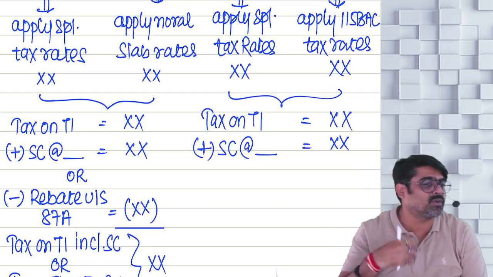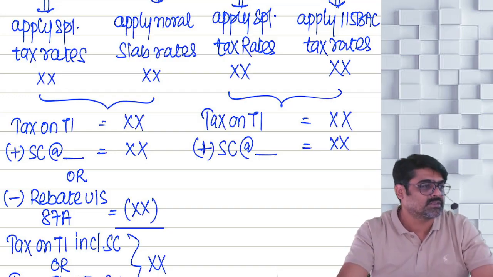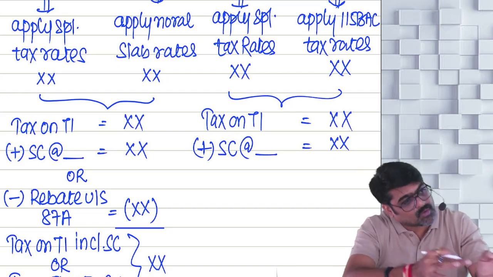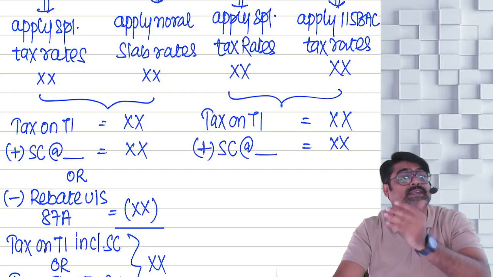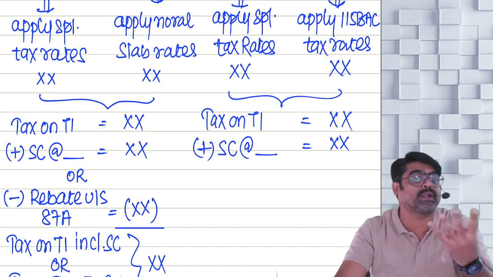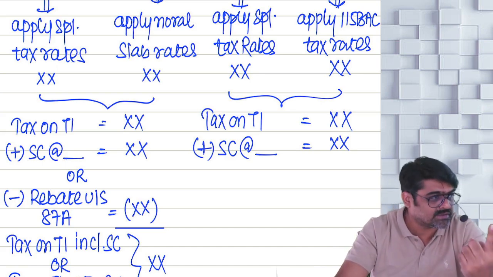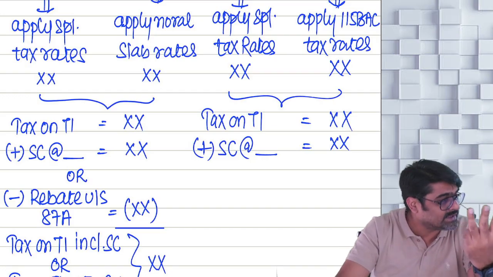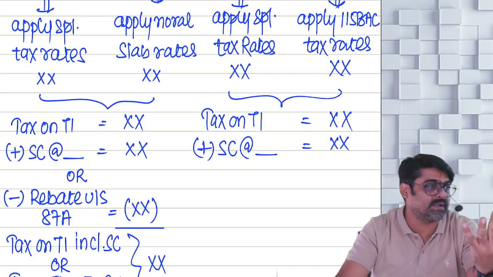And I told you, the higher rate of surcharge, 25% or 37%, is not applicable in 4 cases. That same concept is applicable here also. But what is the highest rate of surcharge here? 25%. That will not be applicable on 4 taxes: tax on LTCG 112, 112A, STCG 111A and dividend income.